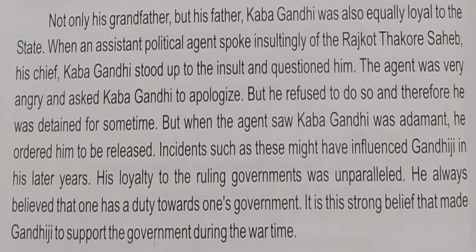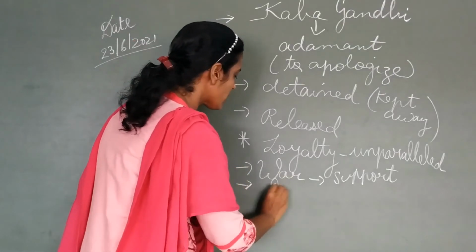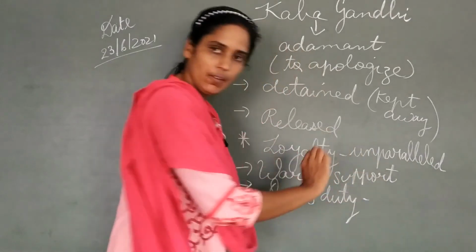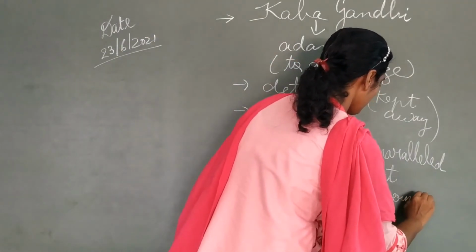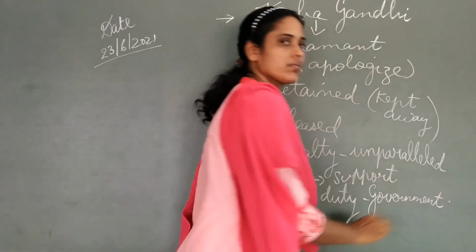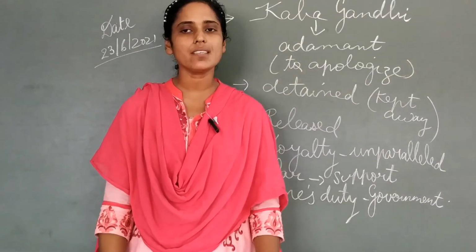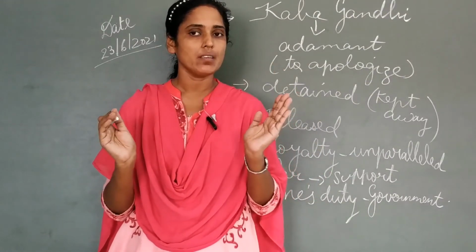And this strong belief made him support the government. He believed that one has one's own duty towards the government. Okay. So we can say that he was the person responsible for our freedom struggle in a great manner. You already know that.